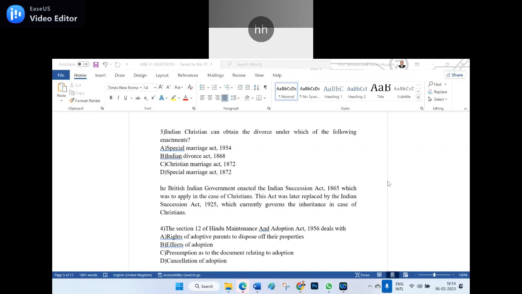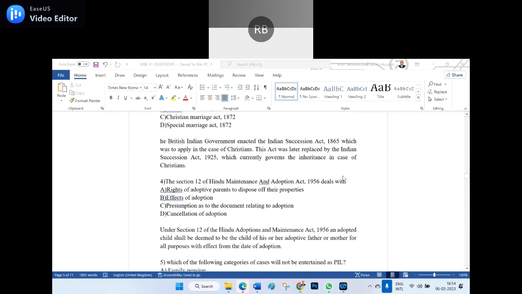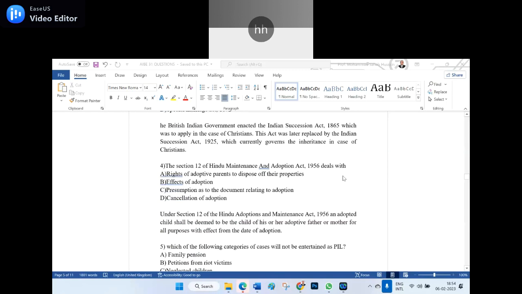Because the Special Marriage Act would apply irrespective of the caste. And the Christian Marriage Act is for the marriage. Am I right? Right, sir. So what is the right answer you take here? Indian Divorce Act. Yes, that is the answer for that one. Inheritance, when you ask, then we can say Indian Succession Act will be applicable. Is it clear? Yes, sir.